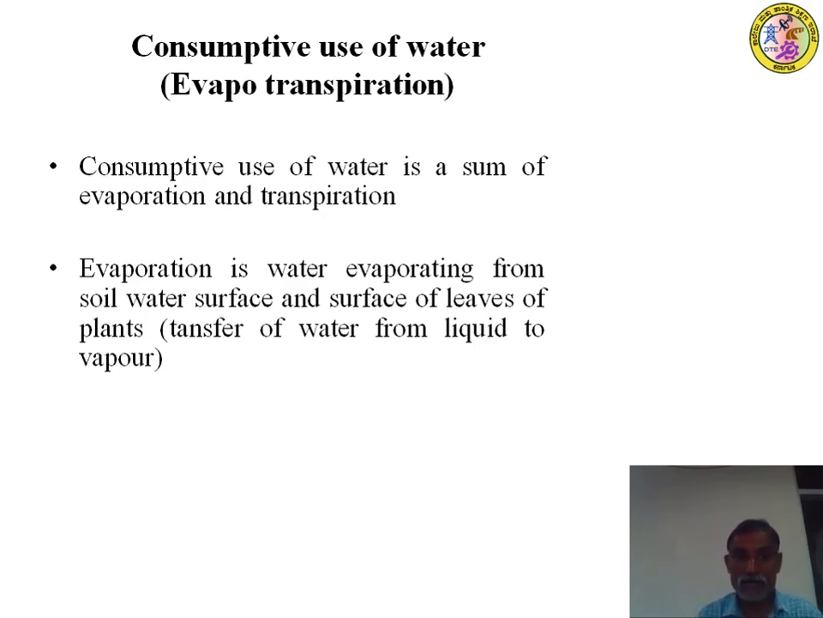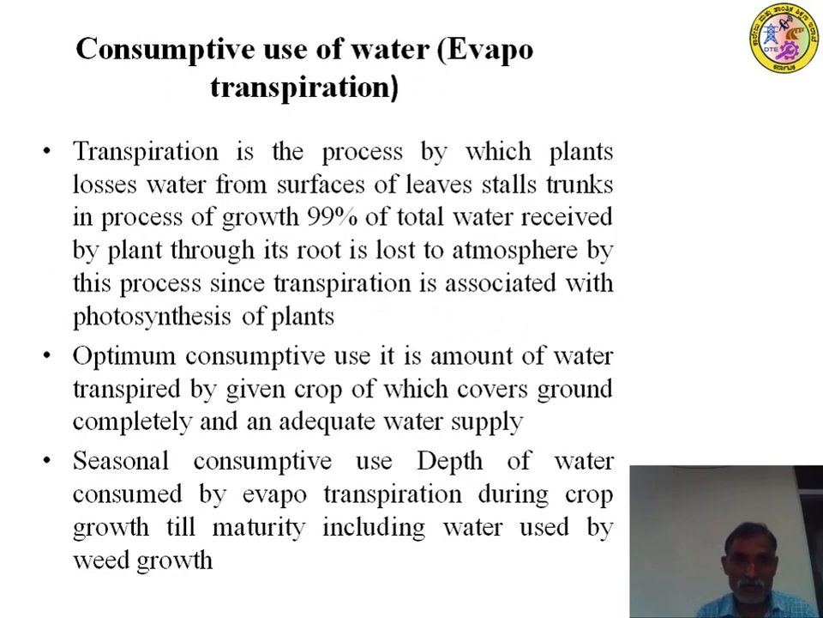That means evaporation by the leaves and soil, and other water which is not responsible for the growth of the plant. That is called direct evaporation from the leaves and so on. Transpiration is the amount of water useful to the plants for their growth and metabolism. So the total consumptive use can be calculated as evaporation plus transpiration, which is called evapotranspiration. Evaporation is the water evaporating from the soil, water surface and the surface of the leaves of the plants, the transfer of water from liquid to vapor.